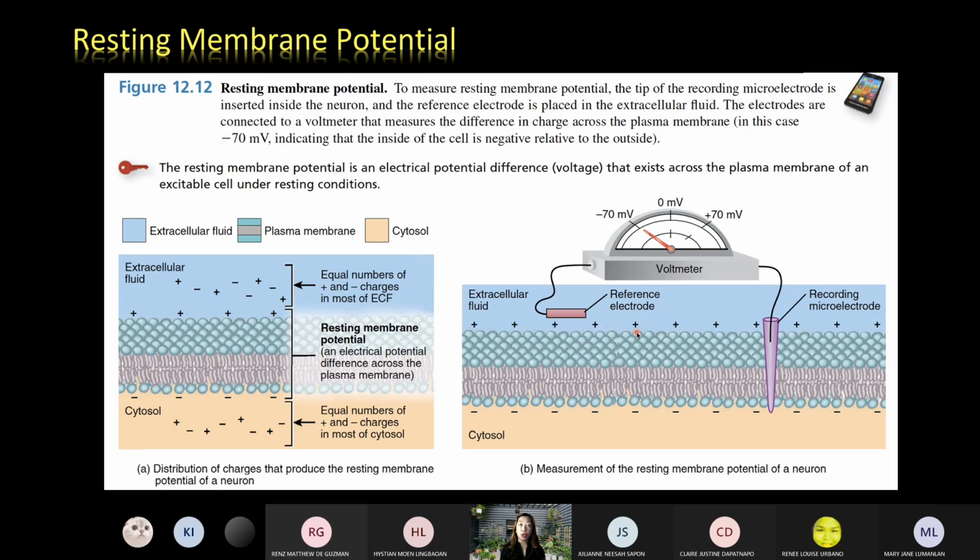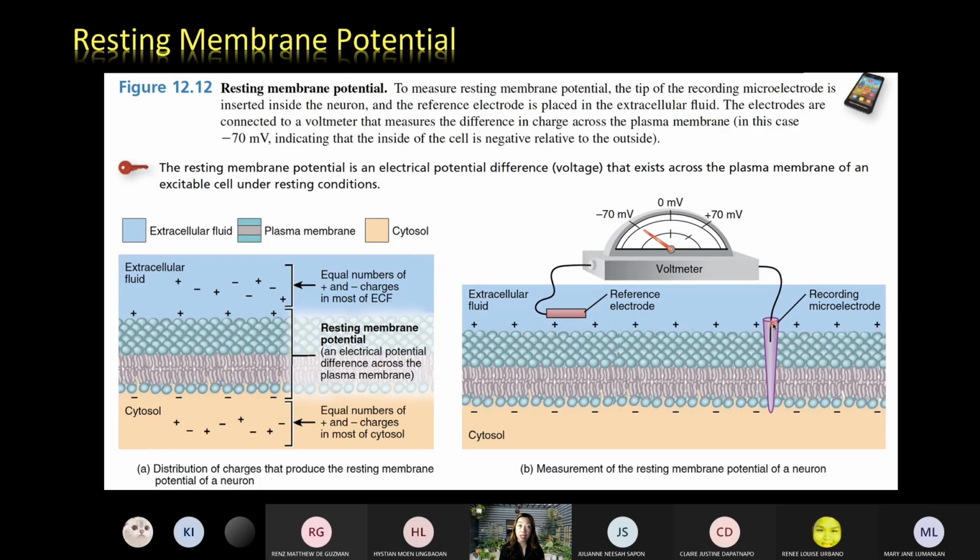So this is the normal membrane electrical potential. It's more negative on the inside than the outside. When one would want to measure the voltage of a resting membrane, a voltmeter is utilized. A reference electrode is placed at the extracellular fluid, and a recording microelectrode is now inserted into the cell.